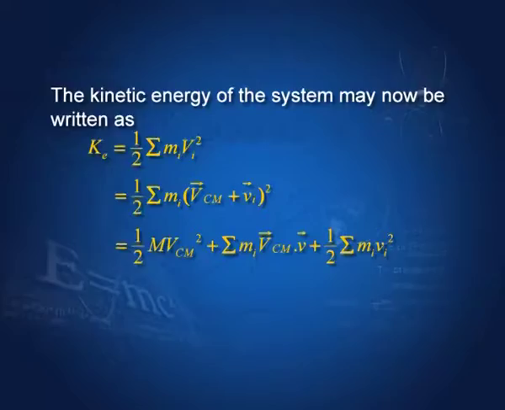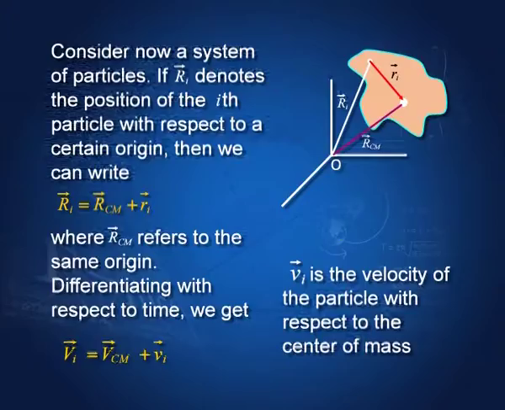So, let us write down the expression for the kinetic energy of this system of particles. As you know, it is simply half sigma m_i V_i squared, and we have seen in the last slide V_i is equal to V_CM plus v_i. So, we substitute it here, this becomes half sigma m_i times (V_CM plus v_i) squared, and we expand it.